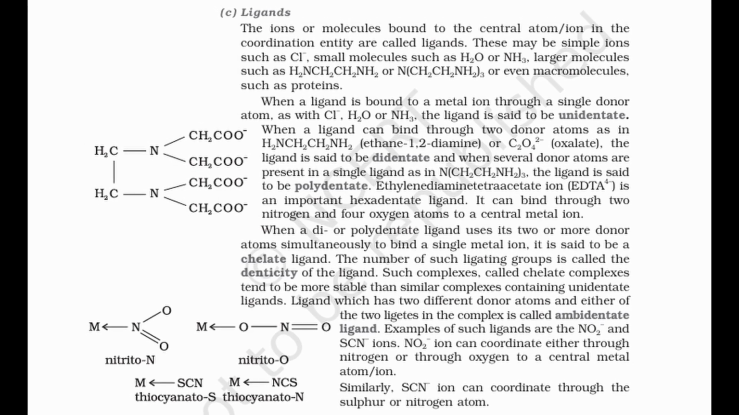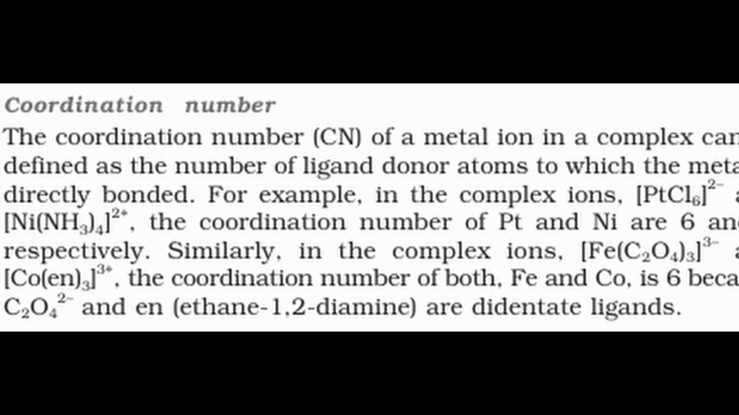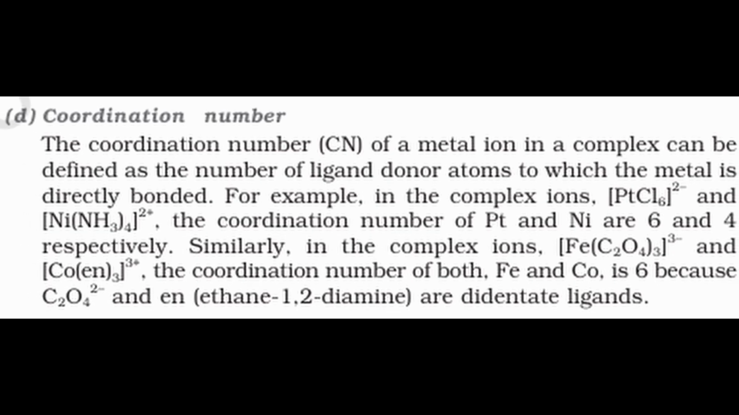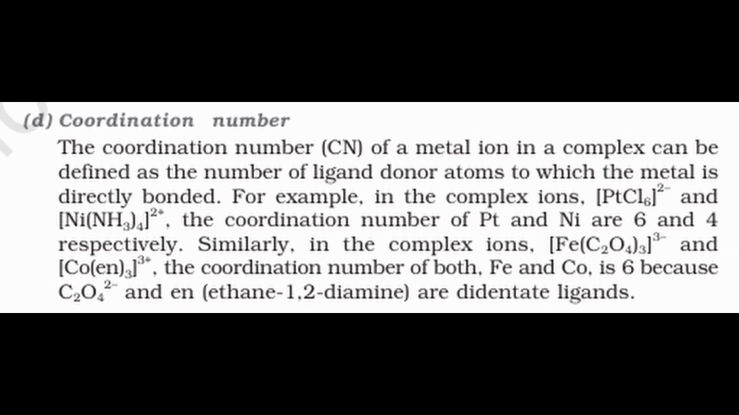NO2- ion can coordinate either through nitrogen or through oxygen to a central metal atom or ion. The coordination number is the number of ligand donor atoms directly bonded to the metal ion. For example, in [PtCl6]2- and [Ni(NH3)4]2+, the coordination numbers of Pt and Ni are 6 and 4 respectively.